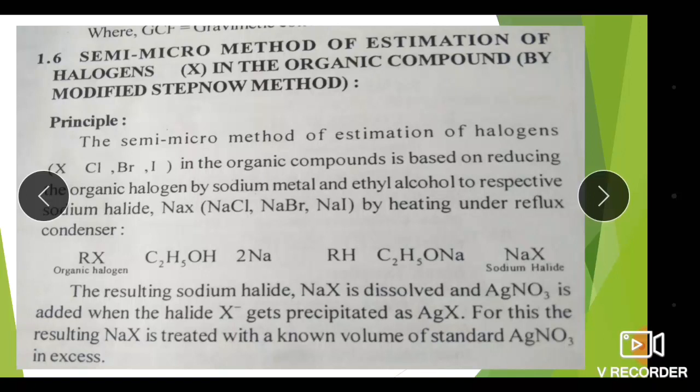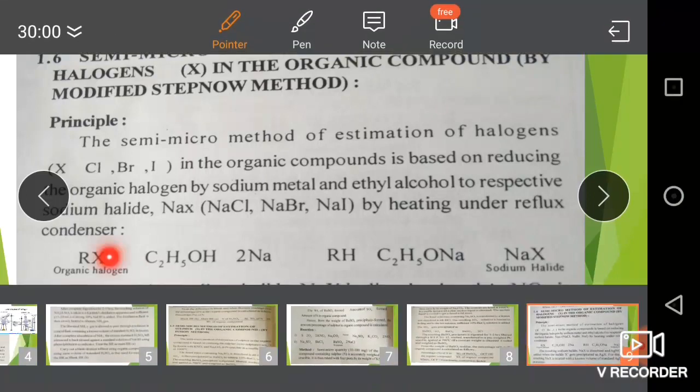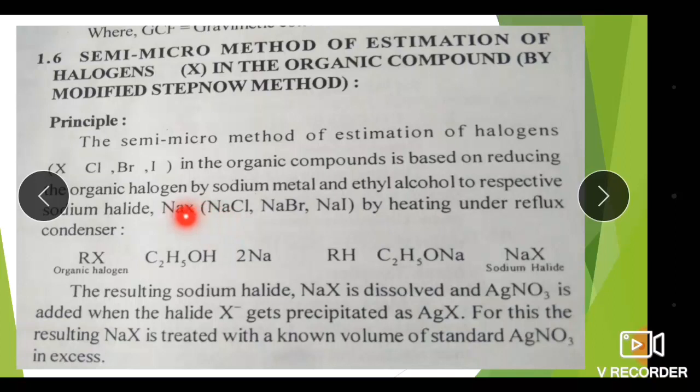So RX, that is the organic compound containing organic halogen, reacts with ethanol in the presence of sodium. So refluxing this in the presence of ethanol and sodium, we get the hydrocarbon as well as sodium ethoxide and sodium halide.